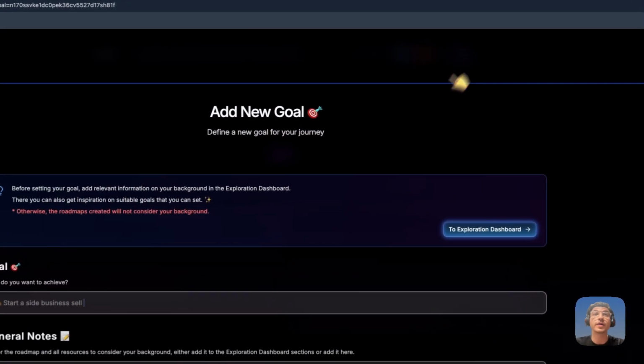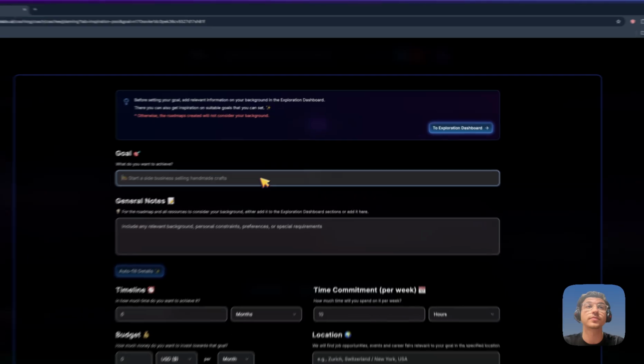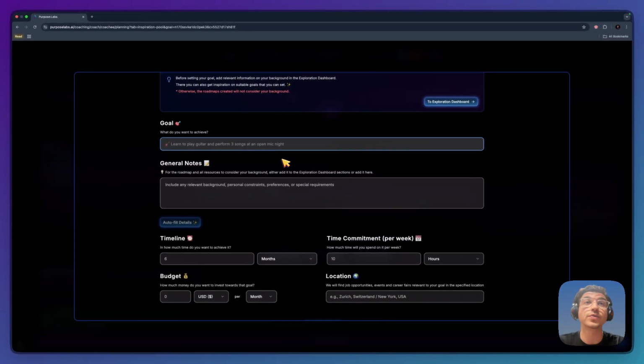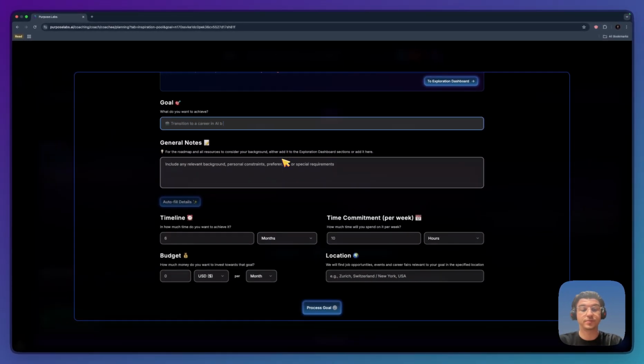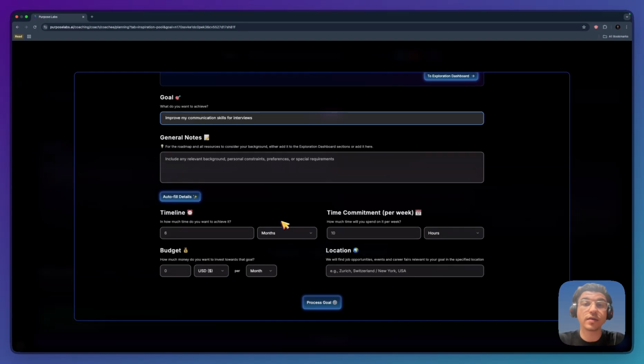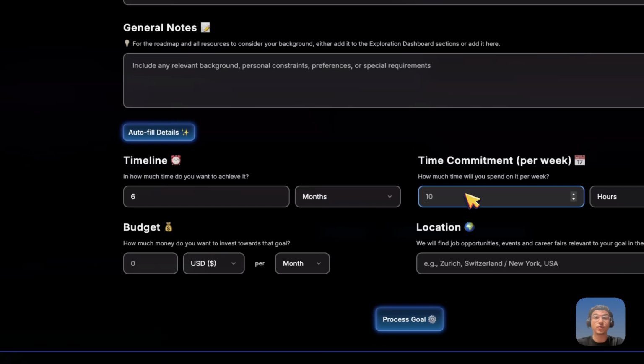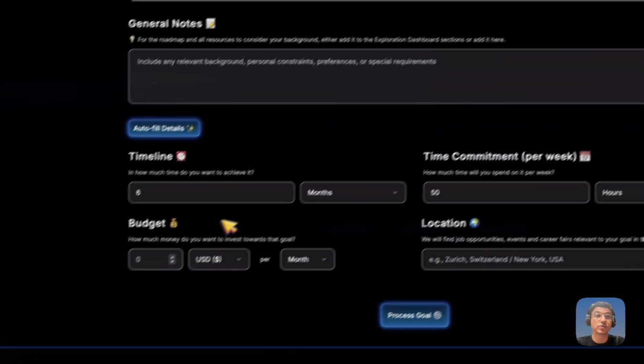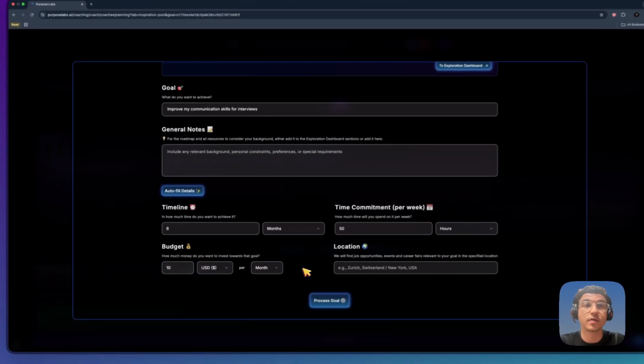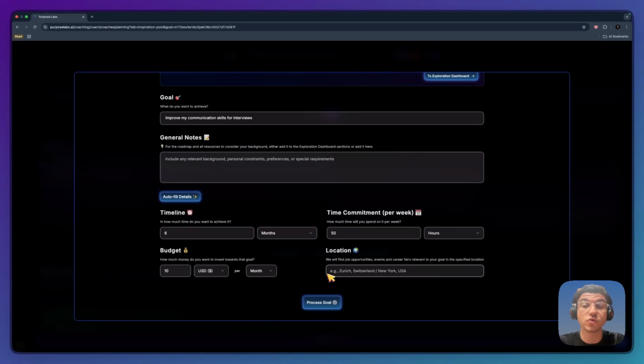You can define a new goal by pressing the Add Goal button. This will bring up a window where you can specify your goal. Then you can specify your parameters, such as in how much time you want to achieve it, the time commitment that you can invest per week, but also your budget. If you want, you can specify your location to find relevant job opportunities, events, and career fairs.